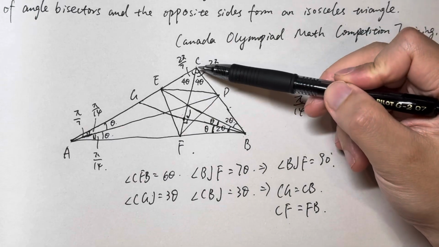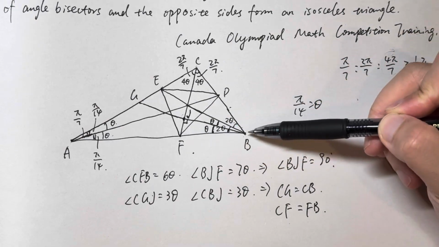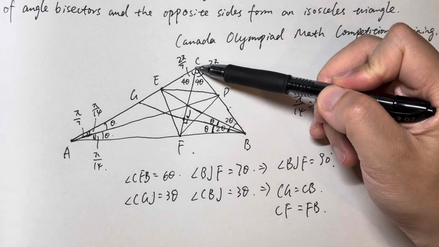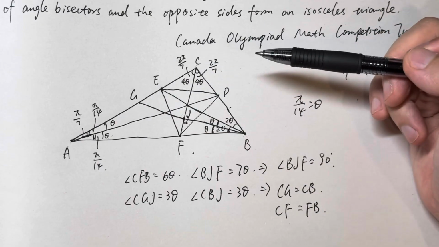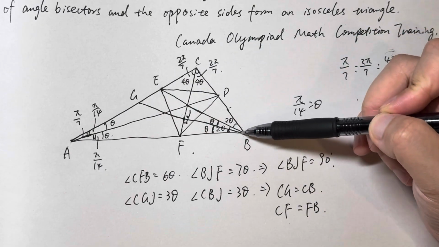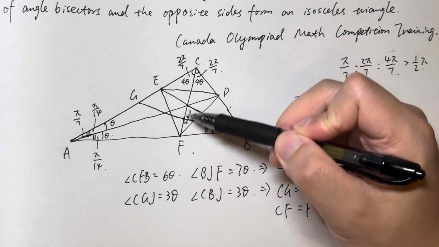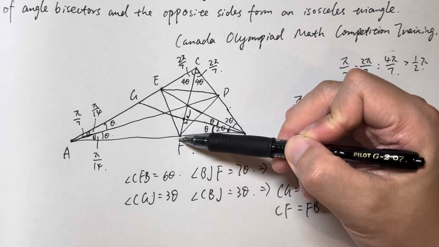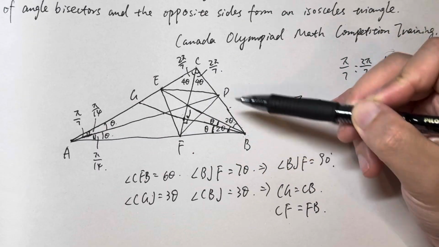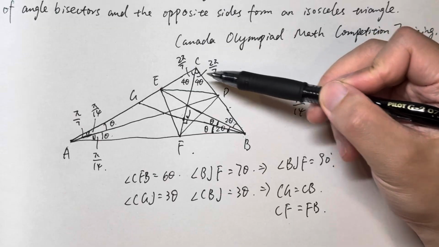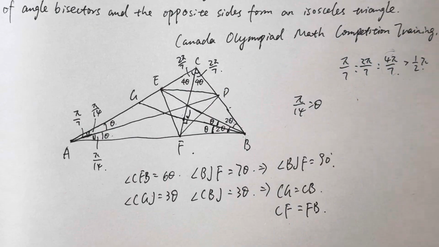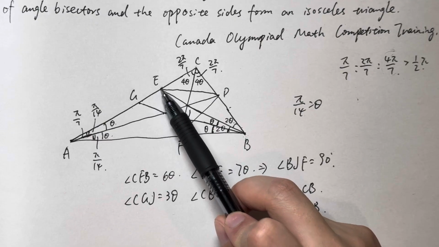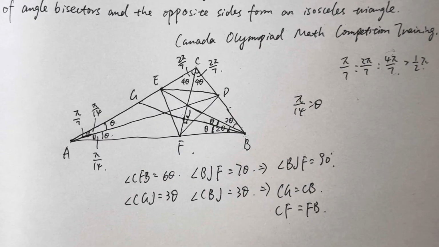Right, CF equals FB, and CG equals CB. Remember that we want to prove the triangle EFD is an isosceles triangle.